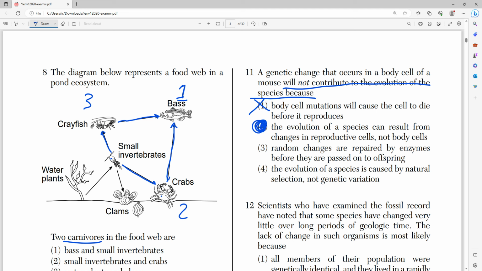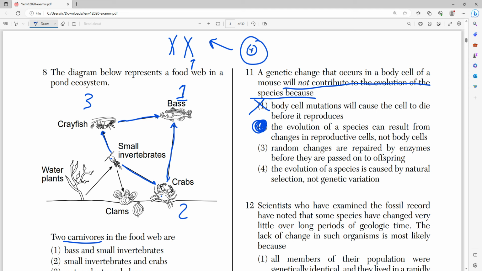Because if this is already in a body cell, right? And you have this mutation, how is this ever going to get passed on to your offspring? It's not. Because the genetic material, right, the chromosomes inside your body cells are always going to stay with you. Any changes made to your body cells are going to stay with your body cells, right? Because your body synthesizes a separate type of cell for sexual reproduction, right? We use a different type of cell, right, with specifically packaged chromosomes to reproduce, right?